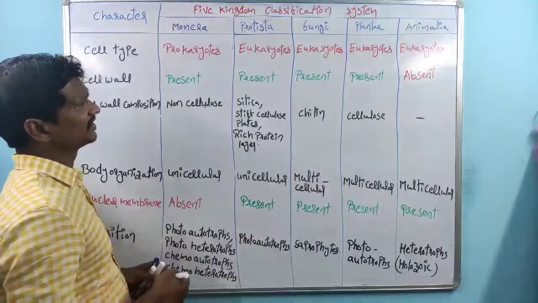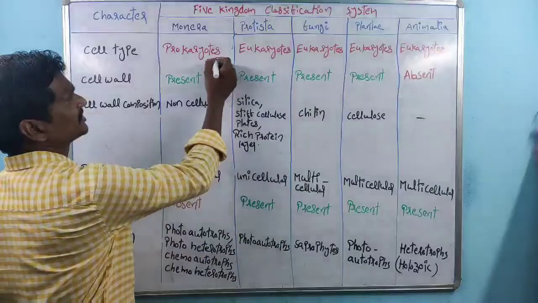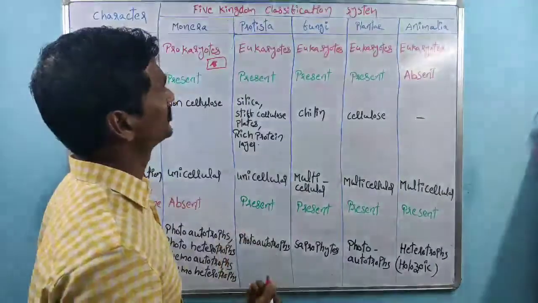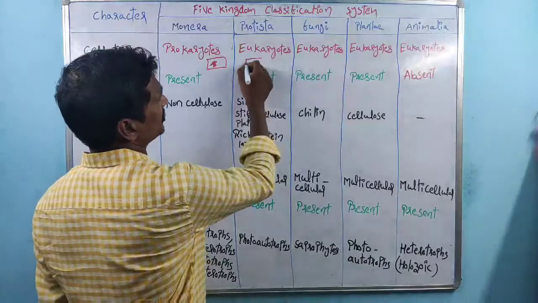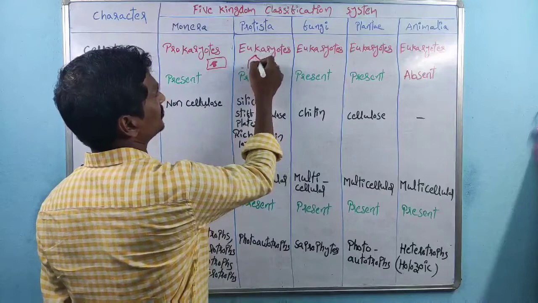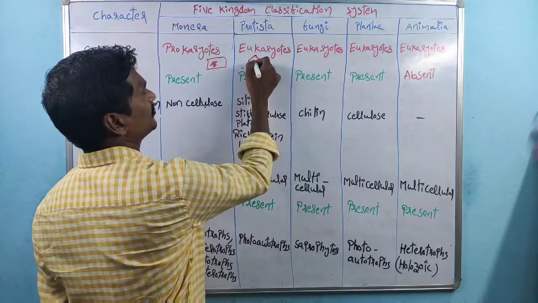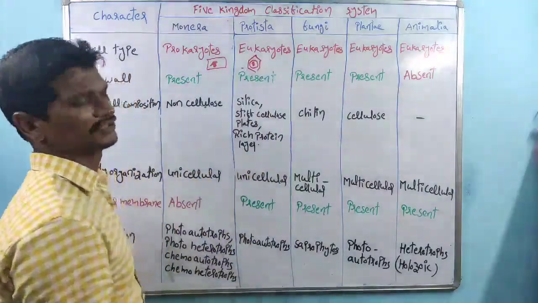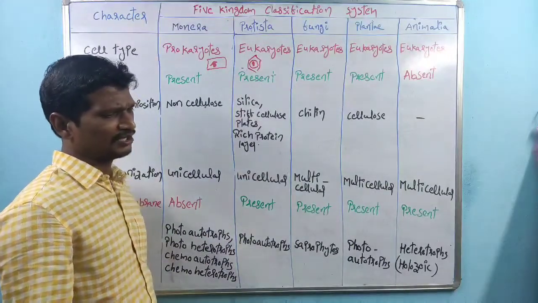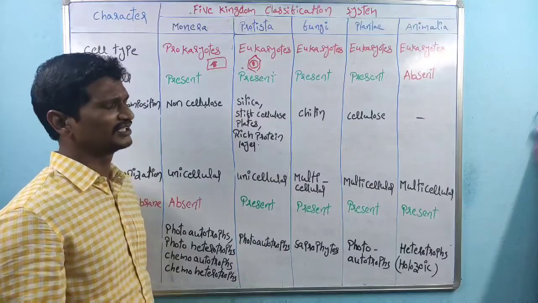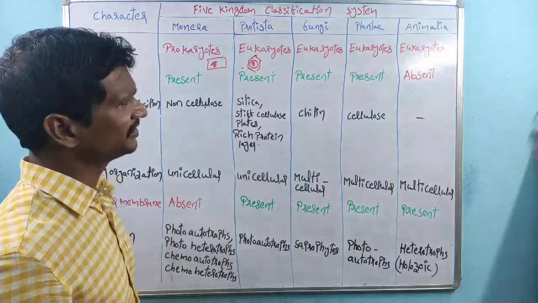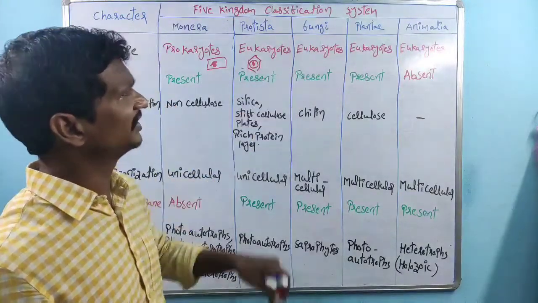See, the basic difference is here. This is one cell. The cell contains the genetic material. The genetic material is naked, meaning the nuclear membrane is absent here. In the case of the eukaryotes, this is the cell and this is the genetic material. Around the genetic material, the nuclear membrane is present. So, based on the presence or absence of the nuclear membrane, we can say the cells are prokaryotic cells or eukaryotic cells. Coming to the next one, the fungi.